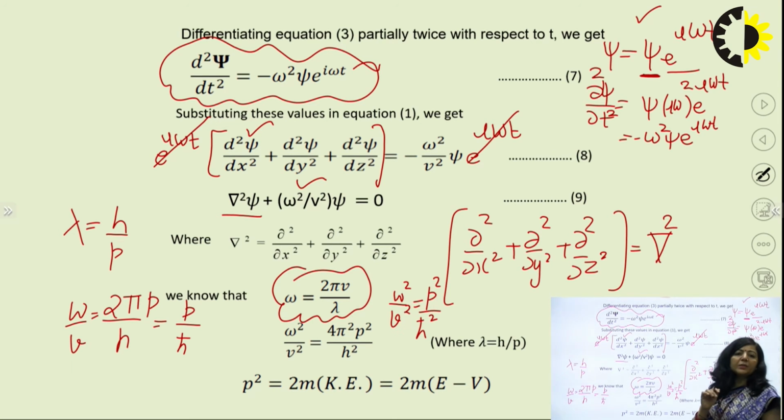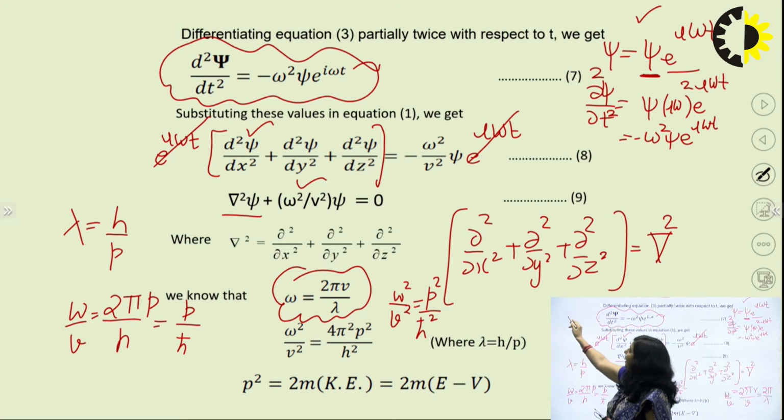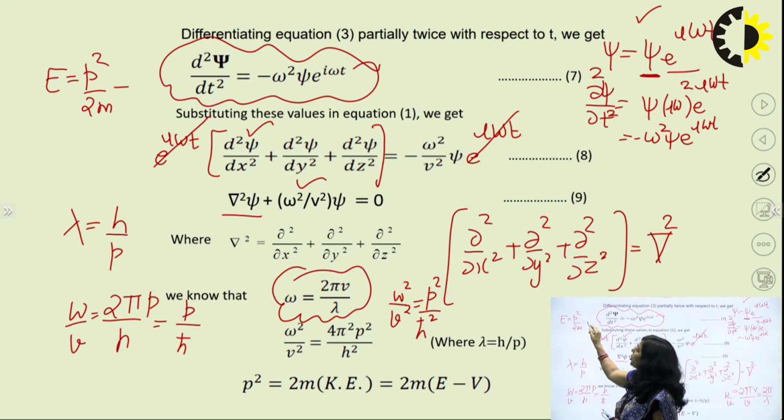Now for any system, we know the total energy, capital E, is the sum of its kinetic energy, p square upon 2m, plus potential energy.